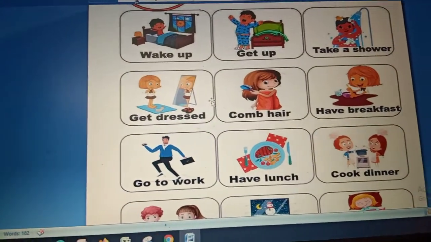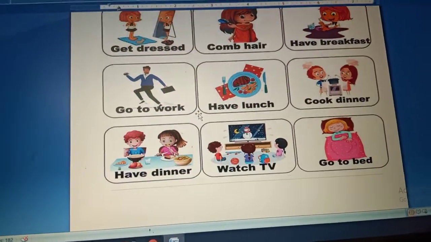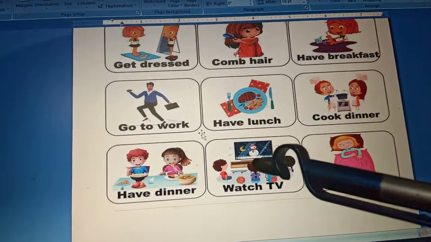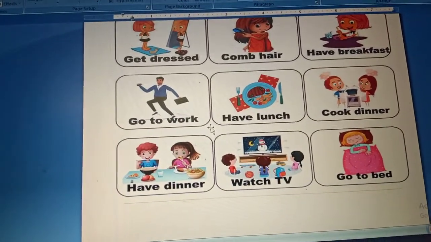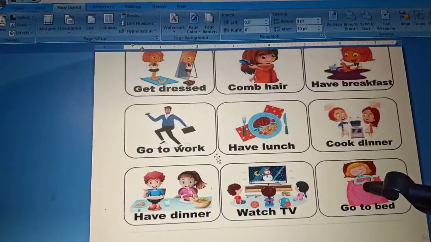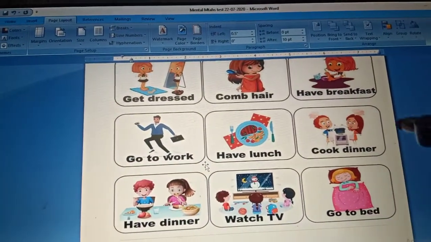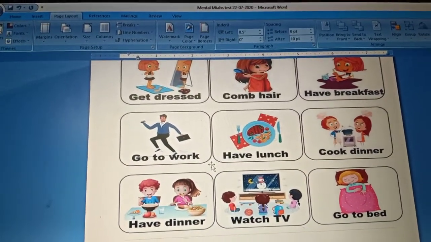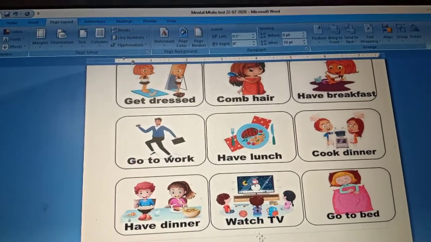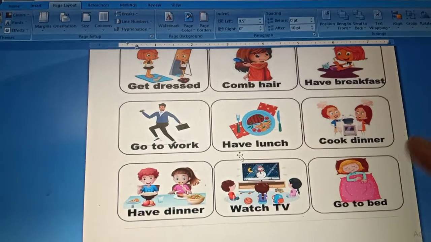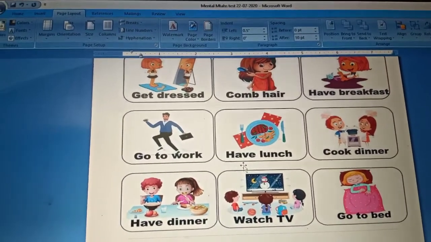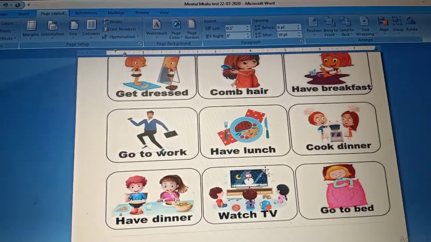In the evenings we start preparing our dinner, then we have dinner, watch TV for a while, and finally we read stories, read books, and go to bed. This is the routine of a normal human being. You can include studying, playing, and reading as well, but generally this is the routine of a human being.